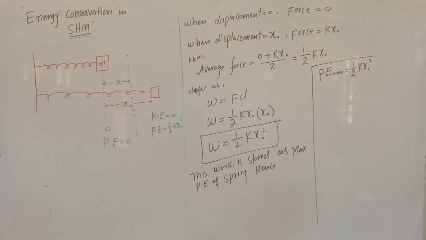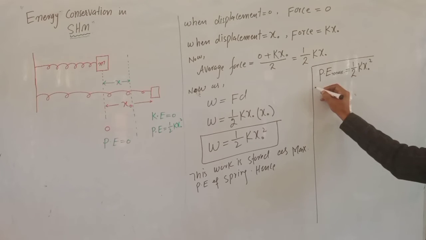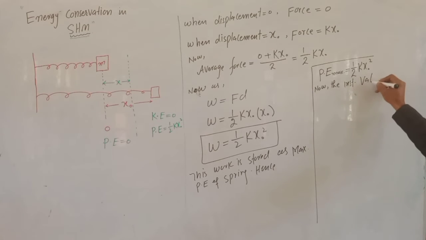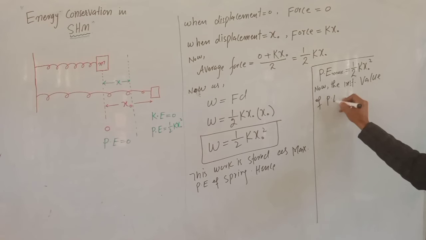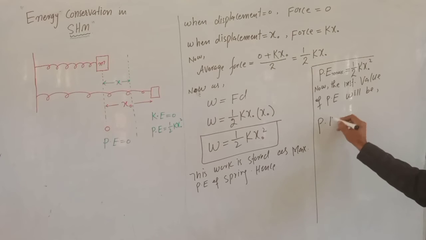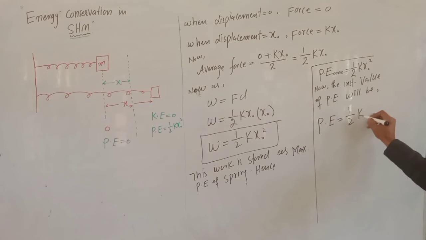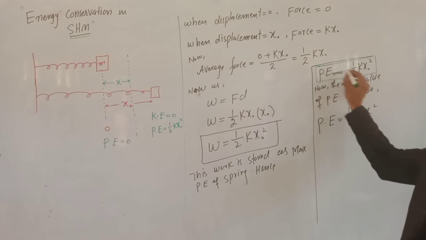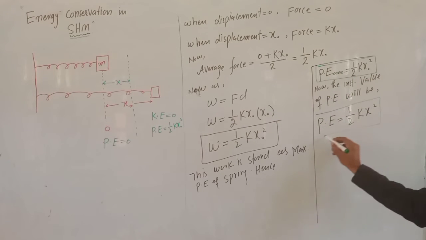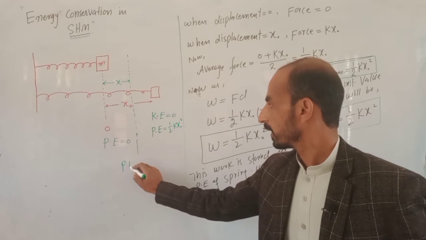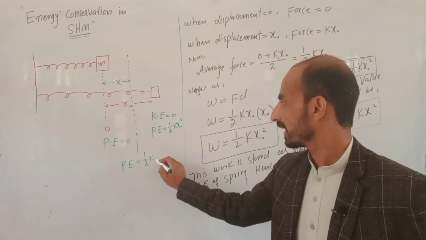So if we calculate the value of potential energy at this middle point at a distance x, then the instantaneous value of potential energy will be equal to 1 by 2 kx square. So we have these two values: potential energy at extreme position, and potential energy at the middle point. We write it here as well, so it's 1 by 2 kx square.